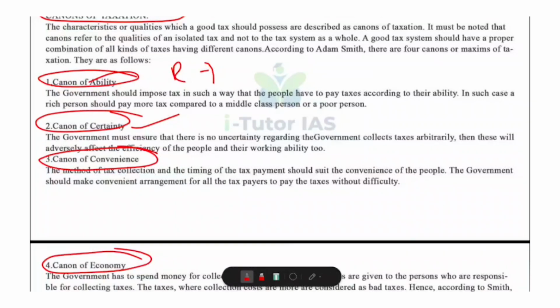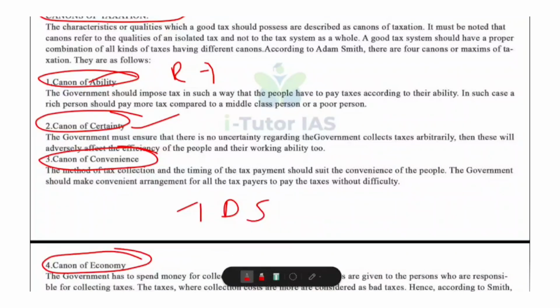And the third one, canon of convenience. Tax payment should be easy, comfortable, and convenient for the taxpayer. The government should collect tax at a convenient place and at a convenient time through a convenient method. For example, online payment. If tax payment is difficult, people avoid or delay the payment. For example, TDS, that is tax deducted at source. It is very convenient for salaried people.